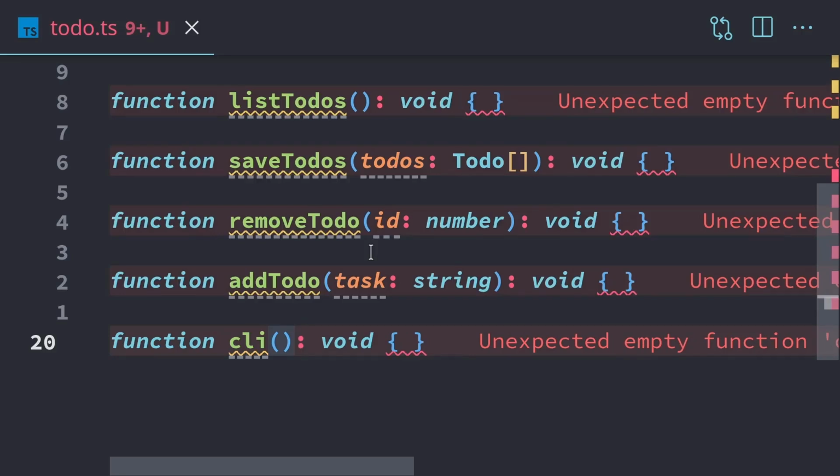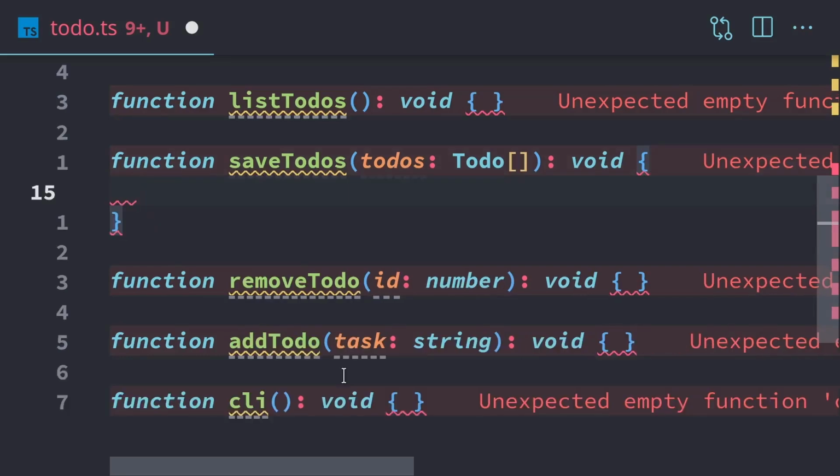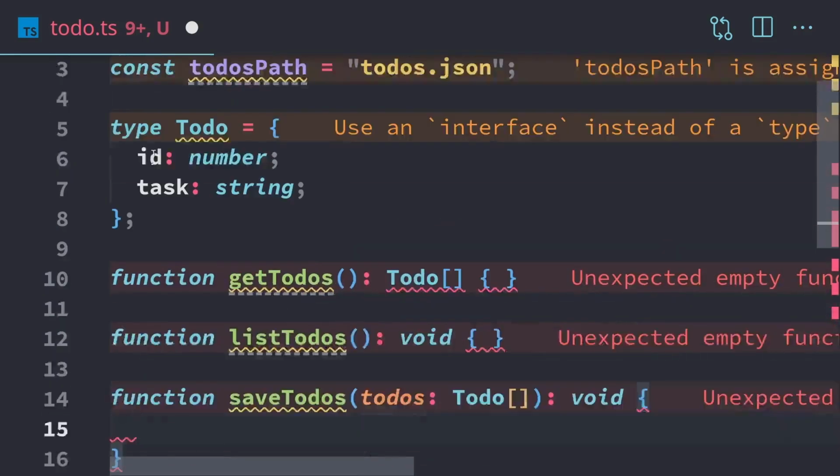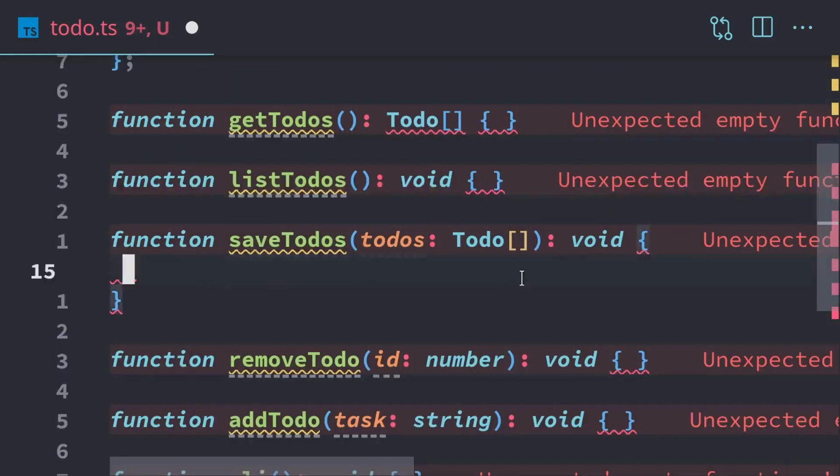We're getting a lot of errors because we have to have function bodies, but we'll be adding those as we go. So we're going to start with saving to-dos. So enter the save to-dos function. And to save the to-dos, all we need to do is take our to-do array, which is going to contain an array of to-dos, which has the ID and task. And this will get saved as JSON, just as is, as an object.